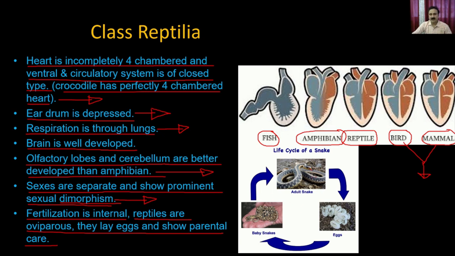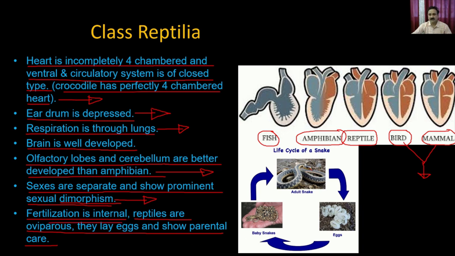The two animals, female and male, go through the process of fertilization. They go through sexual intercourse, and the female receives the sperms from the male, and that's how the fertilization is internal, but the development is external.